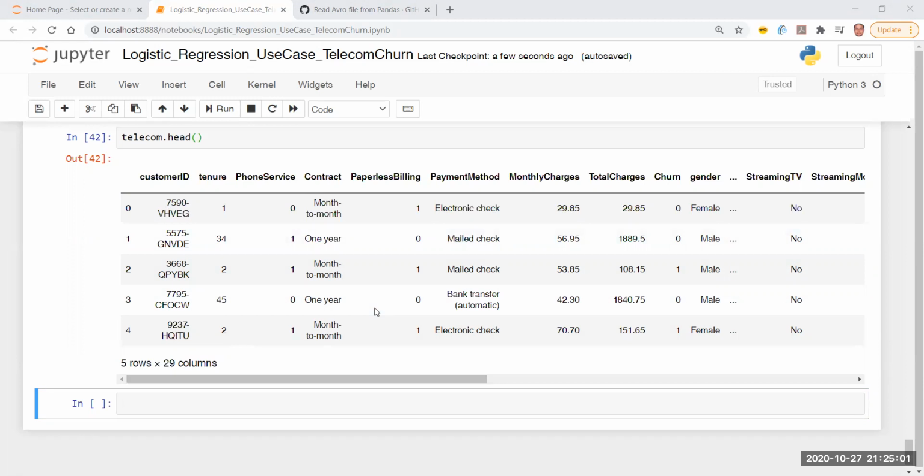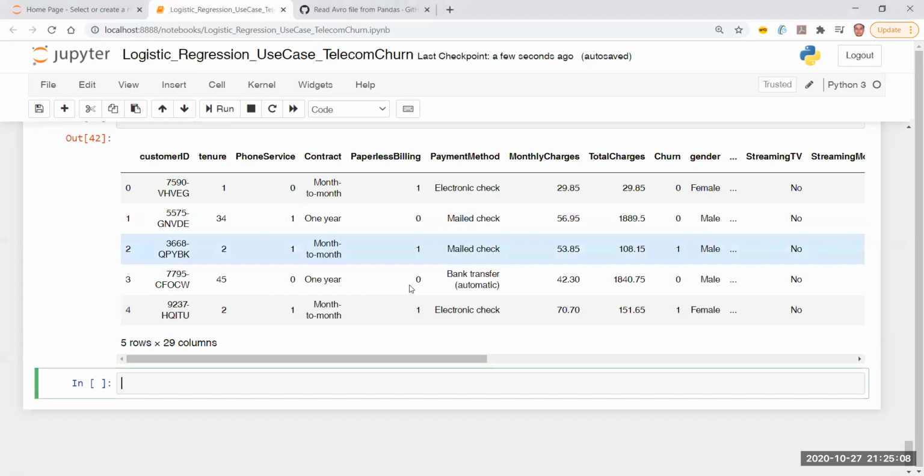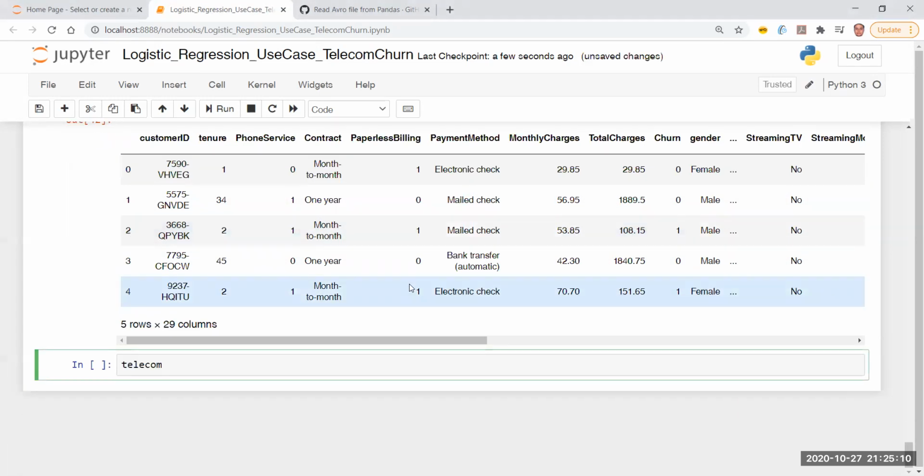Now what we can do is that there are other fields as well where we can do the dummification. So let's try to see what those fields are. Telecom dot columns.